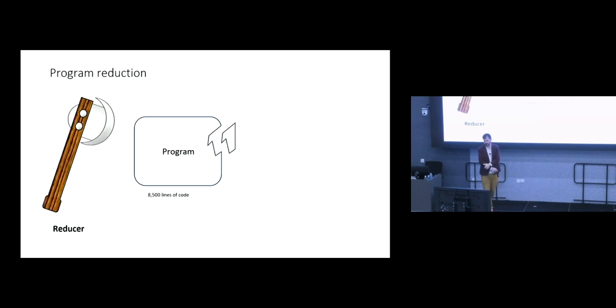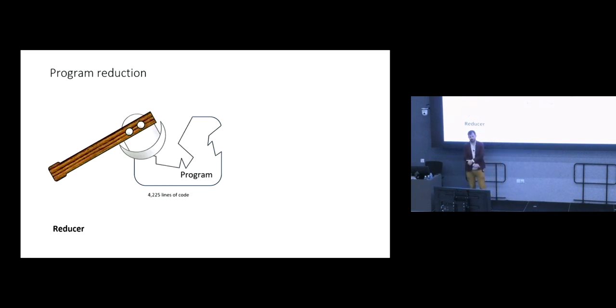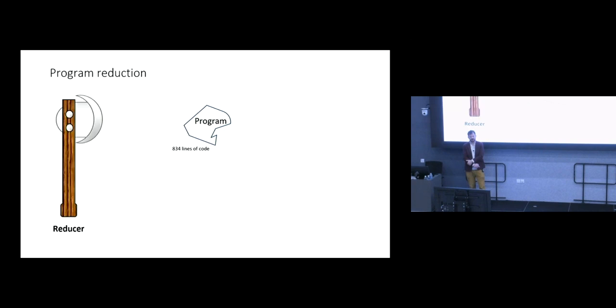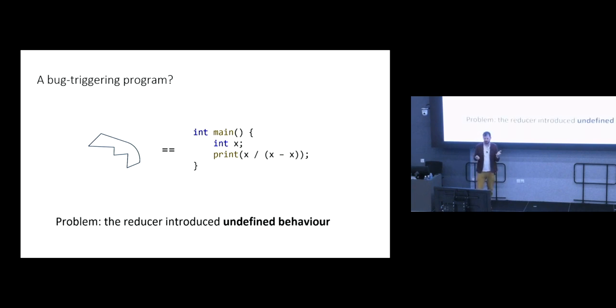And the problem with program reduction is that if we hack away at this program, make it smaller and smaller and smaller while preserving the mismatch, then what we might end up with is a very small program that is just garbage, right? This program, say, declares an integer x and then prints the result of x divided by x minus x. So this program is full of undefined behavior and is going to be no good, all right? The reducer introduced undefined behavior.